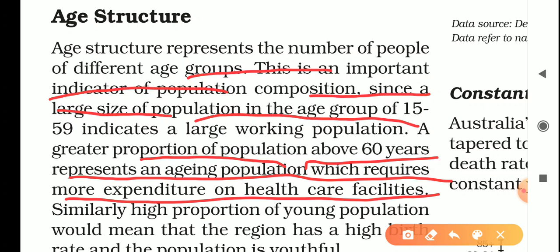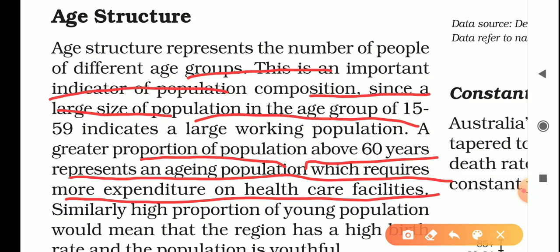A greater proportion of population above 60 years represents an aging population which requires more expenditure on healthcare facilities. So the 60 years plus population will be old population. They are not giving production in the society, and moreover they are dependent on the young population for their health, for their food.